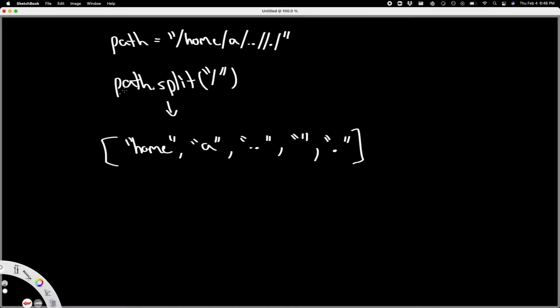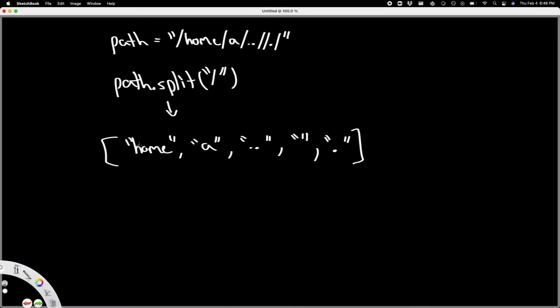This is what path.split by slash will give us. This array contains directories, double periods, empty strings, and then a single period. Now from this, we can iterate through this array and work our way through this directory, how the path would want us to do.